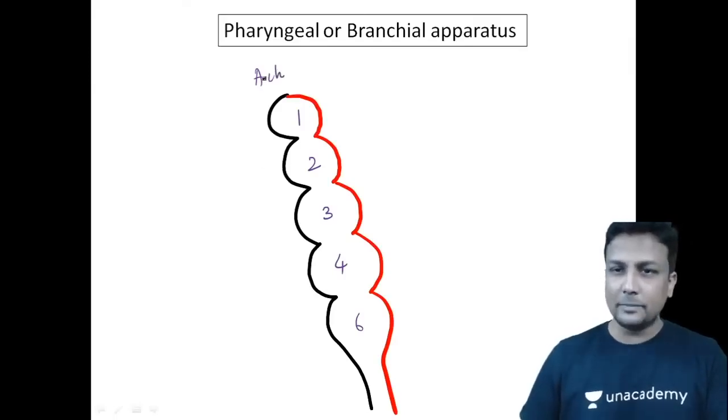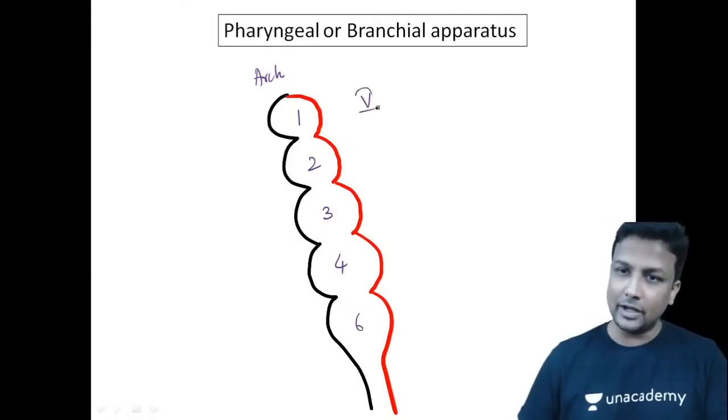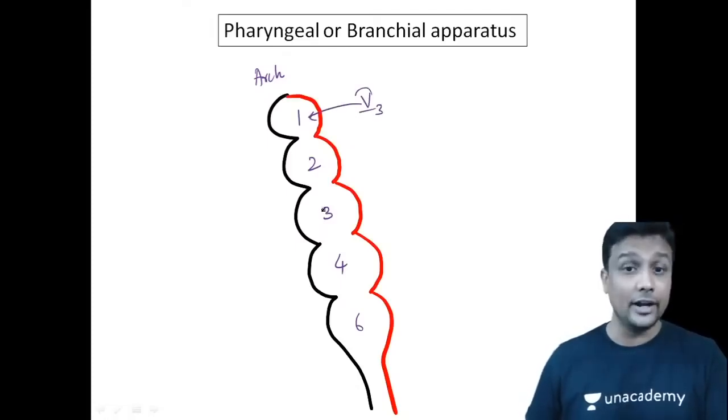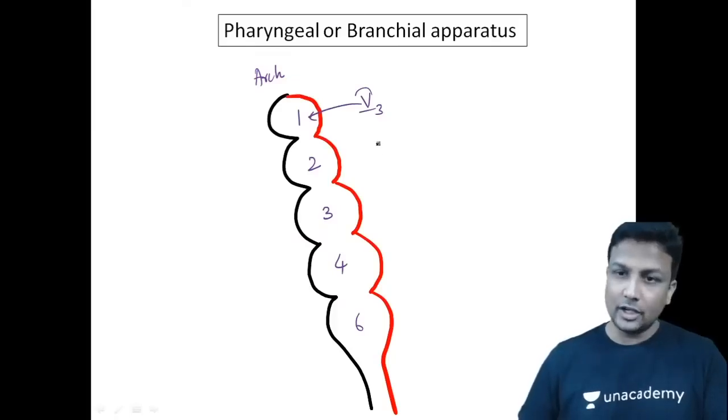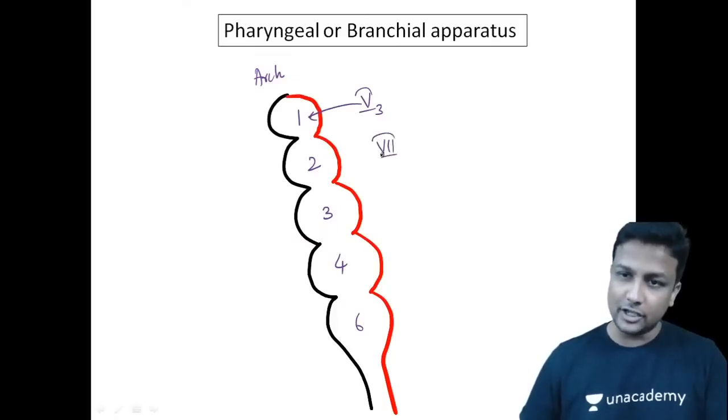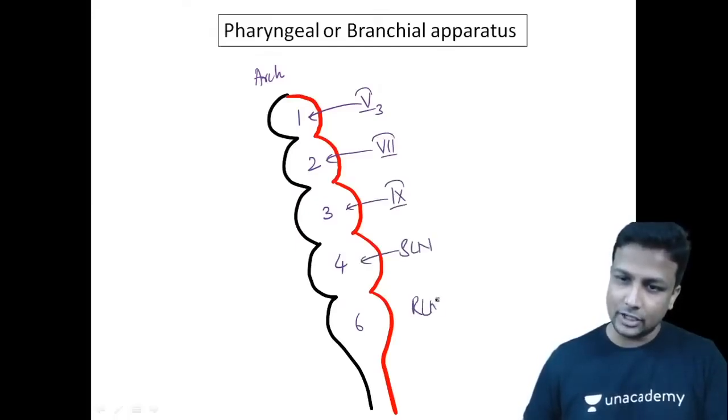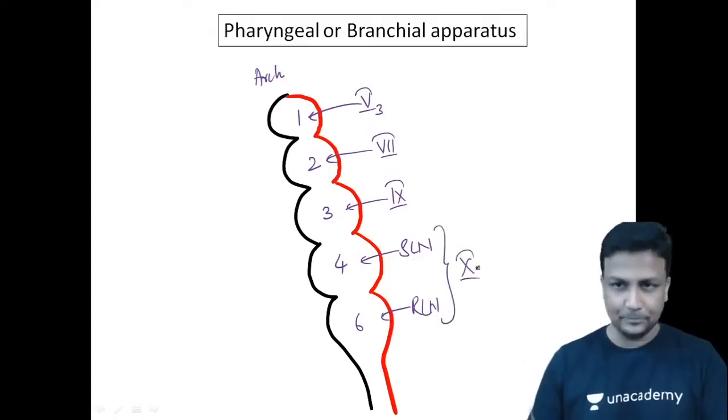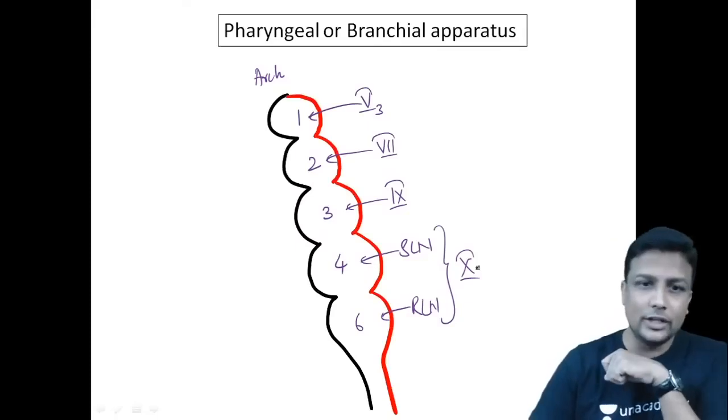Now, my dear friends, what is the best way to learn about the muscles? Learn first of all the nerve supply. Which nerve is supplied to the first arch? The mandibular nerve. Which nerve will be supplied to your second arch, sir? The facial nerve. Which nerve to the third arch? Glossopharyngeal. Then the superior laryngeal nerve will be supplied to the fourth, and the recurrent laryngeal nerve to the sixth arch. And these two are branches of which one only? Vagus. So that itself is one of the MCQs there, guys.